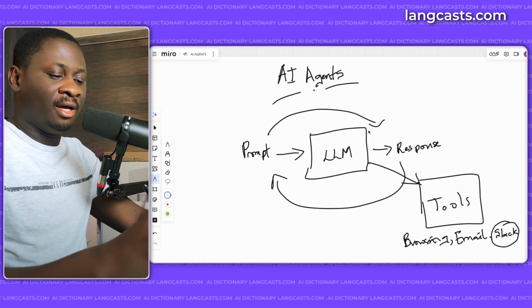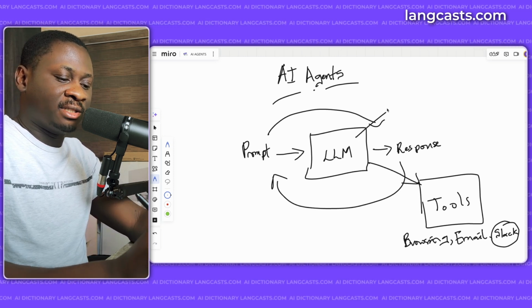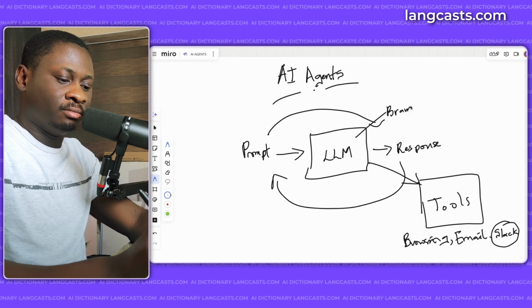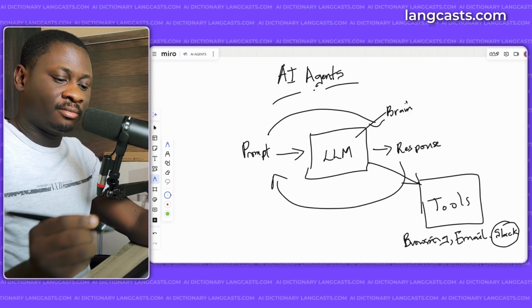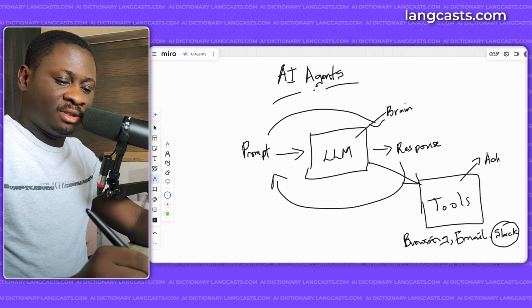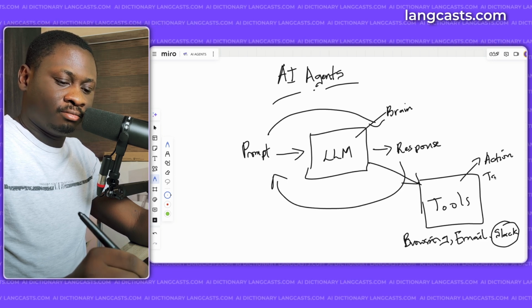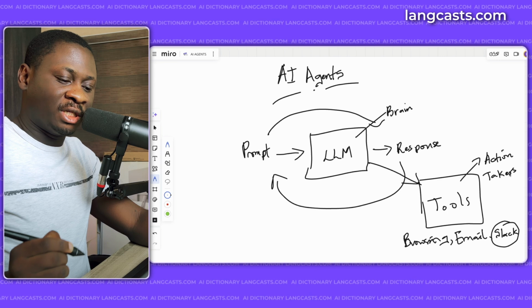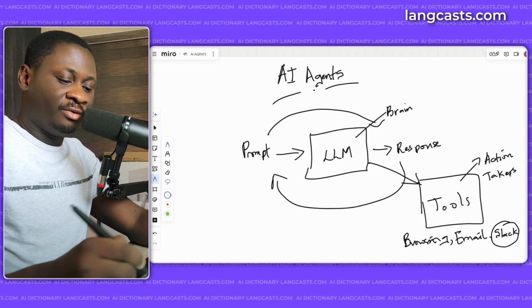So now we have the LLM, which functions as the brain of an agent, and we have tools, which are your action takers, and the combination of these two forms an AI agent.